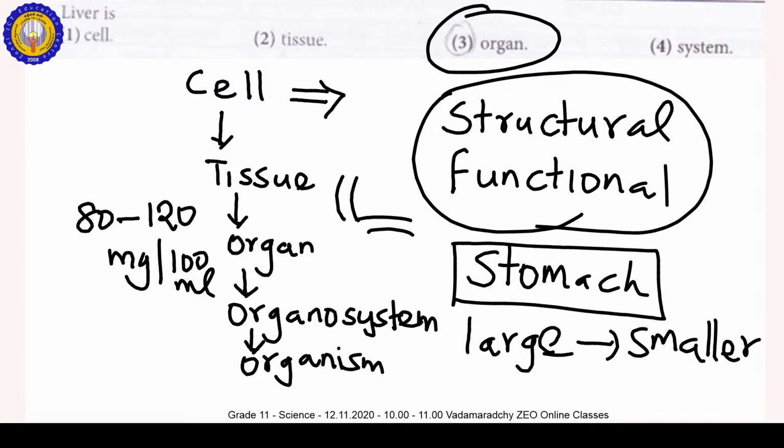That bile is stored in the gallbladder. Then it is carried by the bile duct. The pancreatic duct and bile duct join together and form a common duct. This common duct opens in the duodenum. The duodenum is the proximal part of the small intestine.